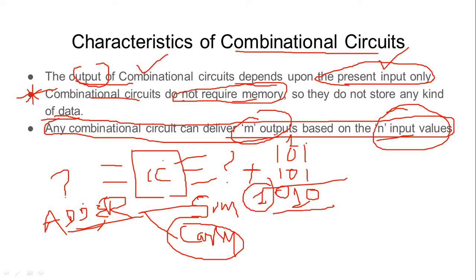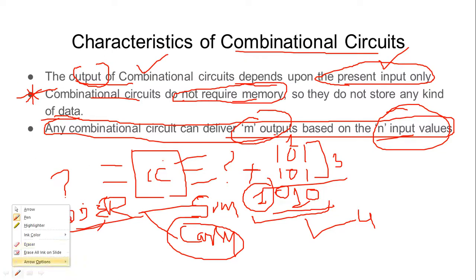So whenever I provide an input of three variables, I am able to get an output of four variables. This is the meaning of the term: we can get m output values from n inputs in certain cases. This is a good example for understanding the combinational circuit.